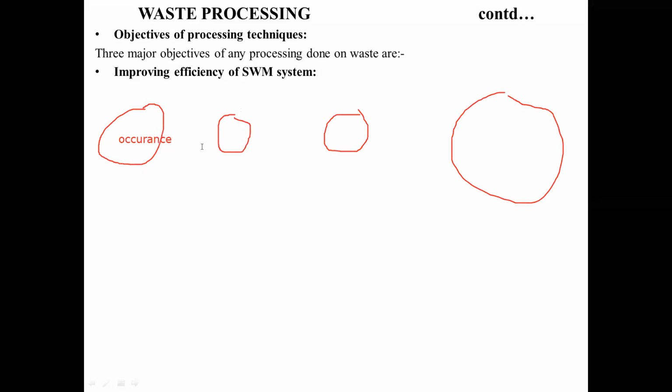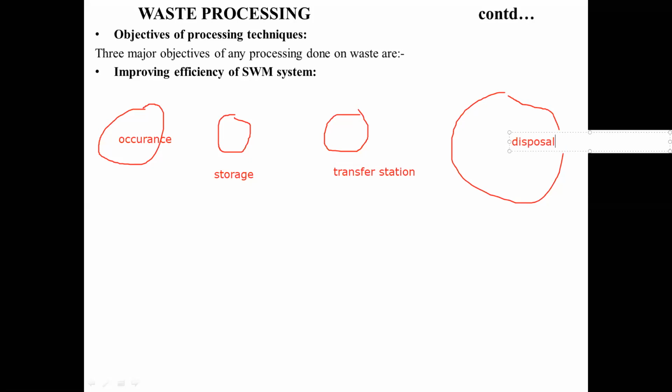Let us say your waste occurs over there, right? Here, let us say you have storage. Here it is going to be stored. That is what you are dumping. Then this is the transfer station. We know what the transfer station does, right? Then you have the area of disposal, right?